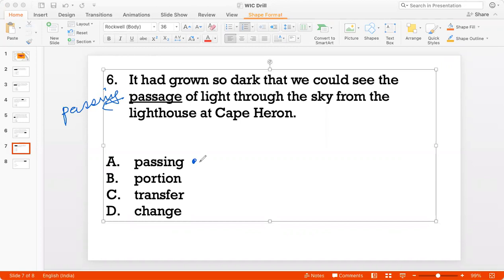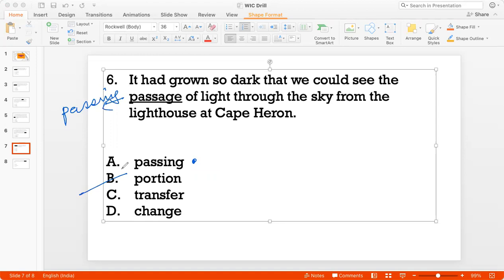Portion doesn't make sense. Number one, portion is a noun, while here I'm using it to talk about an abstract noun, the passage of light, the passing of light, right? While portion is generally used as a very physical noun. It's not an abstract concept, so that doesn't fit the context. So I'll eliminate B. Okay, transfer of light.